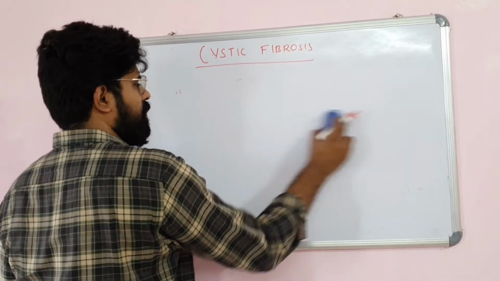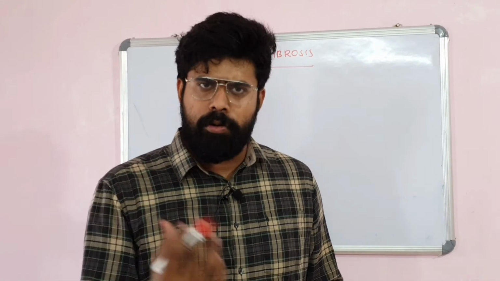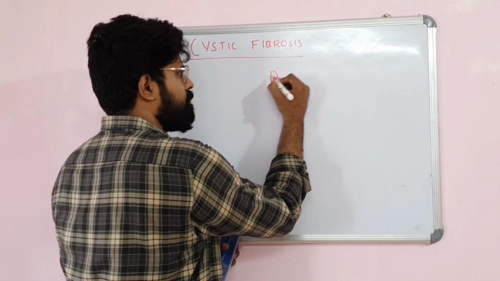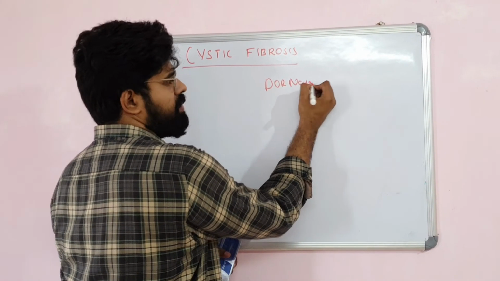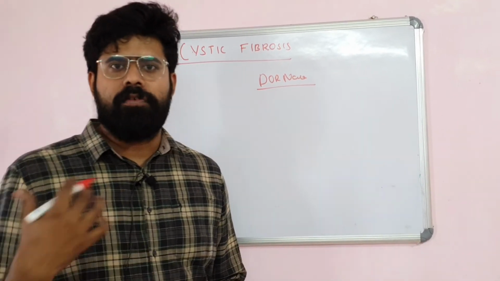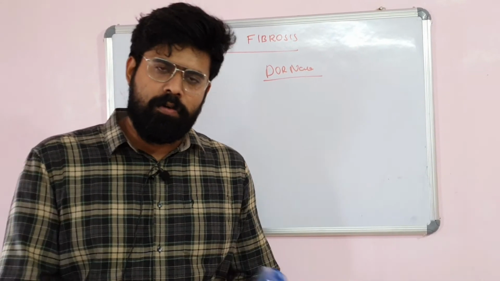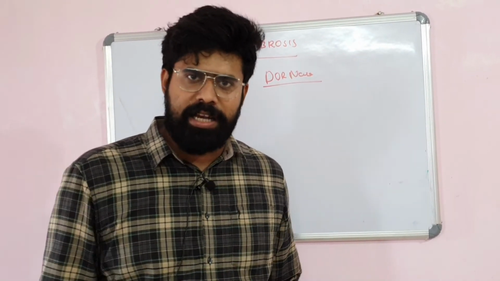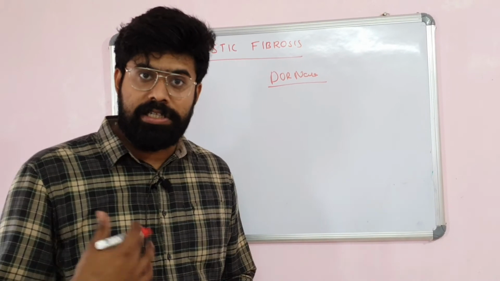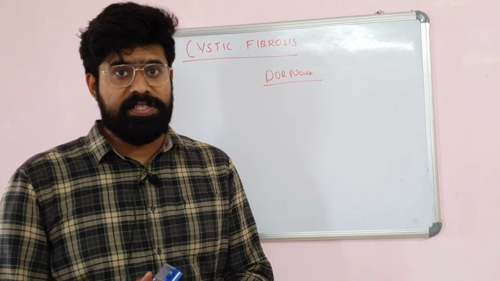So coming to the management of cystic fibrosis, first you have to clear the secretions. How do you clear the secretions? By inhaled bronchodilators, inhaled hypertonic saline, and mucolytic agents like Dornase. It is a DNA-breaking enzyme which will make the secretions less viscid. Then go for antibiotics. For MRSA, you have to go for vancomycin. For Pseudomonas, you have to go for piperacillin-tazobactam or any anti-pseudomonal antibiotics. Then inhaled gentamicin or tobramycin can be given. Inhaled tobramycin can be used in the treatment of cystic fibrosis exacerbation.